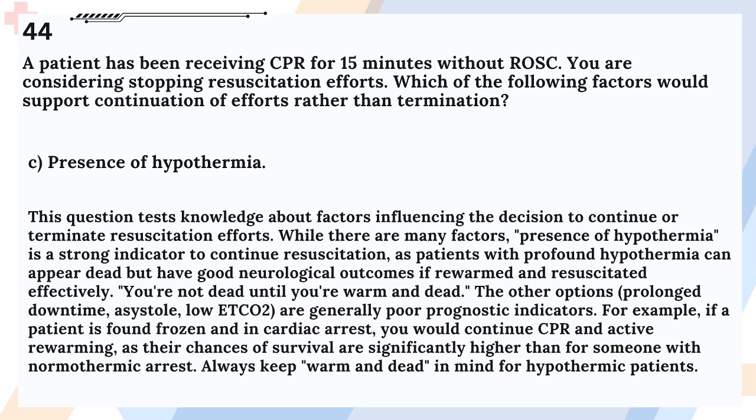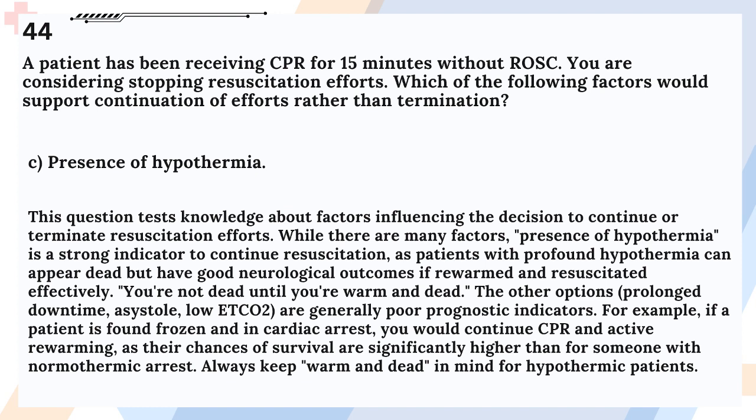Answer: C. Presence of hypothermia. This question tests knowledge about factors influencing the decision to continue or terminate resuscitation efforts. While there are many factors, presence of hypothermia is a strong indicator to continue resuscitation, as patients with profound hypothermia can appear dead but have good neurological outcomes if rewarmed and resuscitated effectively. You're not dead until you're warm and dead.